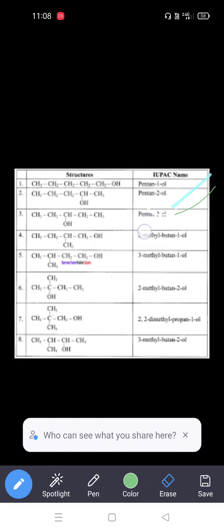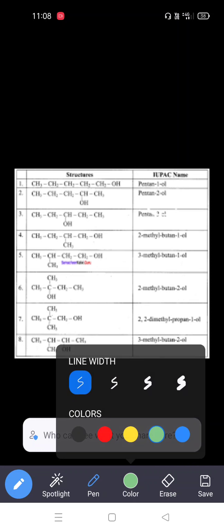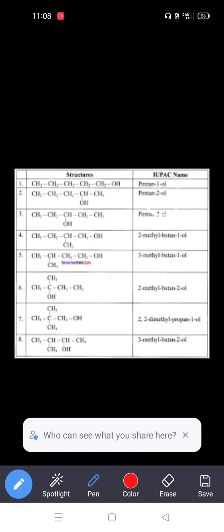So coming to the third one. What is happening in this third compound? We are giving priority here also, the same thing, from left to right or right to left. This is left to right priority, the second one is right to left priority. 1, 2, 3, 4, 5.